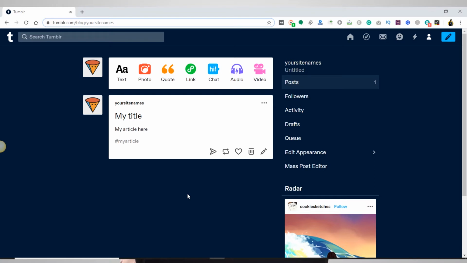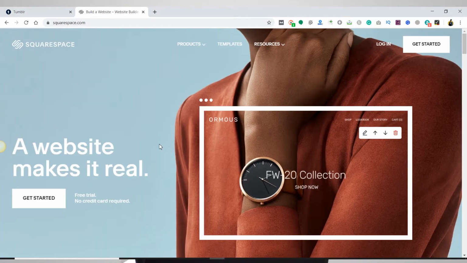Now let's jump into our second platform. Our second platform is Squarespace. Squarespace is basically made for small businesses where you can build your website easily just by drag and drop, and you need not be tech savvy to use this platform. You can easily build your website with a few clicks. Now let's see the overview and pros and cons of using this platform.